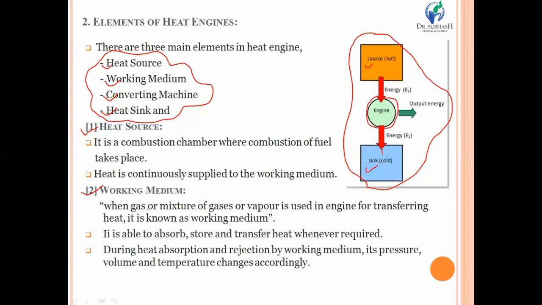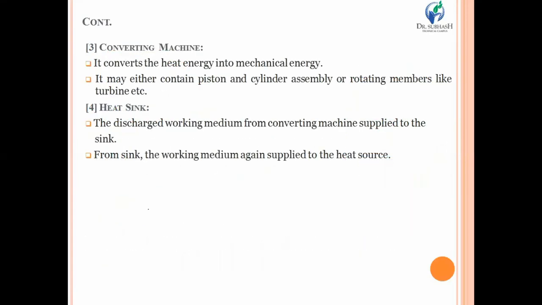The working medium may be a gas, a vapor, or a mixture of gas and vapor, whatsoever. But the basic function of that particular working medium is to absorb and reject the heat whenever required. So it absorbs, stores, and transfers heat whenever required, and during heat absorption and rejection, it is quite possible that some of its physical properties like pressure, volume, and temperature might change.